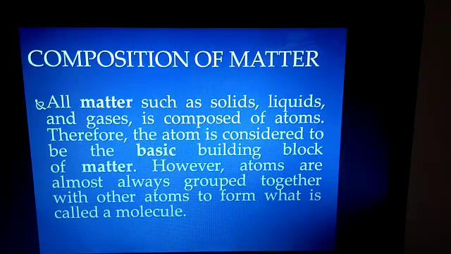And all these three states of matter are composed of atoms, meaning particles. Therefore, the atom is considered to be the basic building block of matter. And these atoms group together to form a molecule.